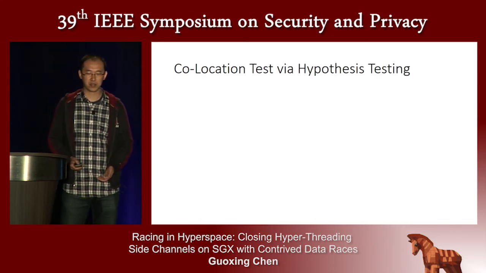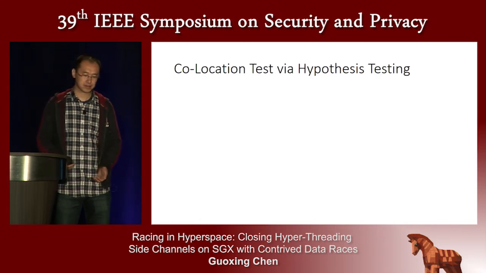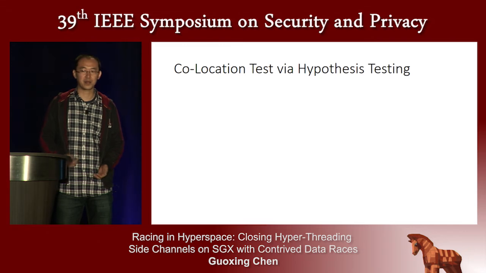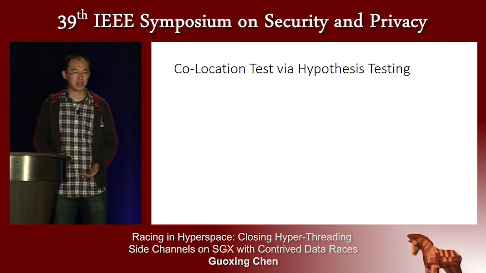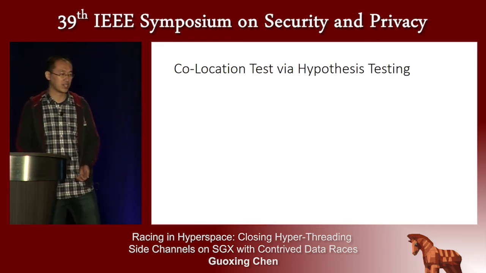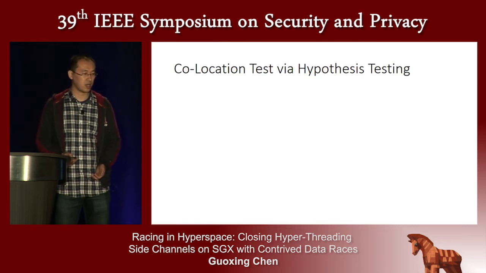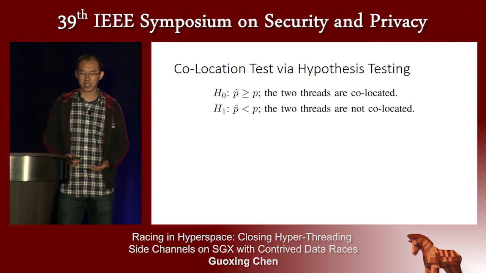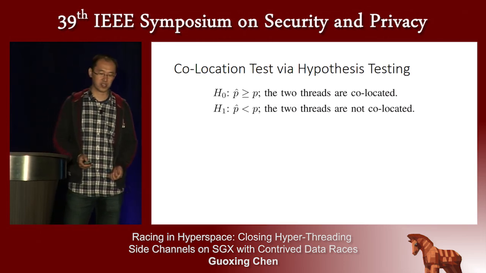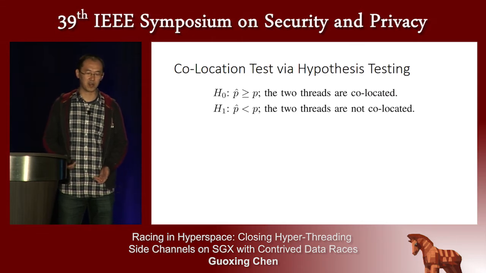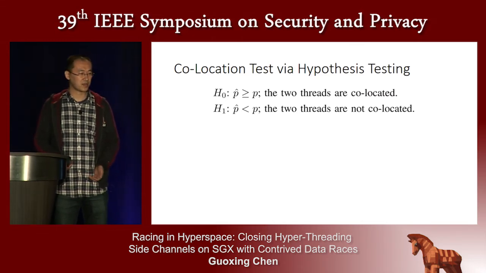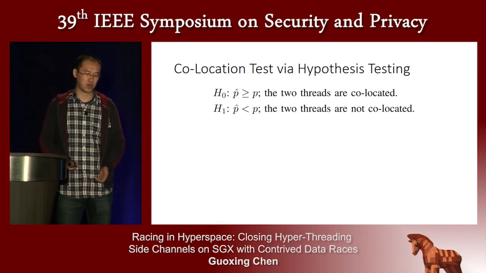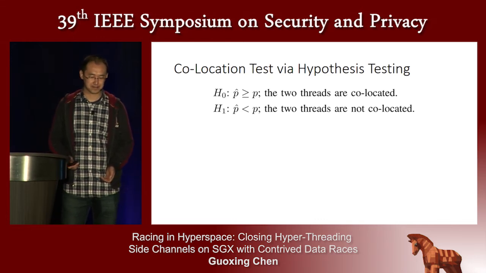So here we propose to use hypothesis testing. Both threads will perform multiple data race tests and calculate the empirical data race probability. And when the empirical probability exceeds its theoretical value, we will accept the null hypothesis, which is that they are collocated. Otherwise, we will accept the alternative hypothesis, which is that they are not collocated.